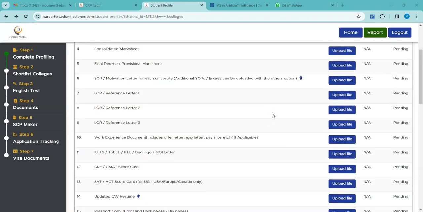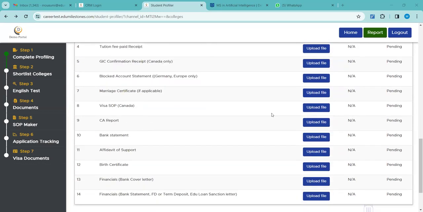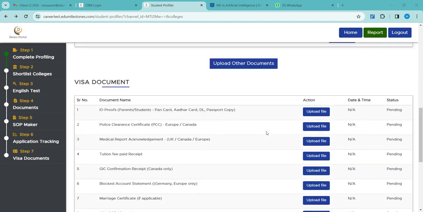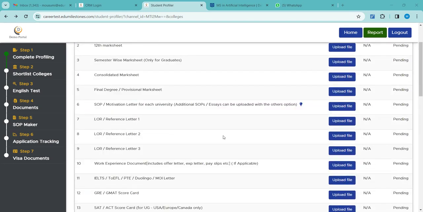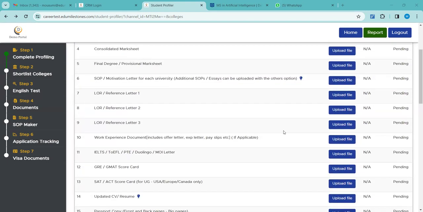What is a CA report? It is your chartered accountant, who will be giving you the ITRs and all. Okay. And is there any format for this LOR? What are LORs, and what details are required in them?